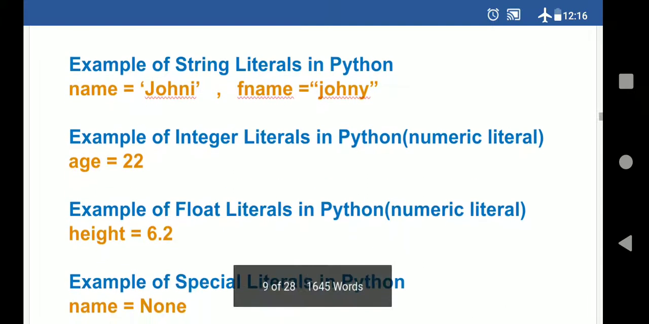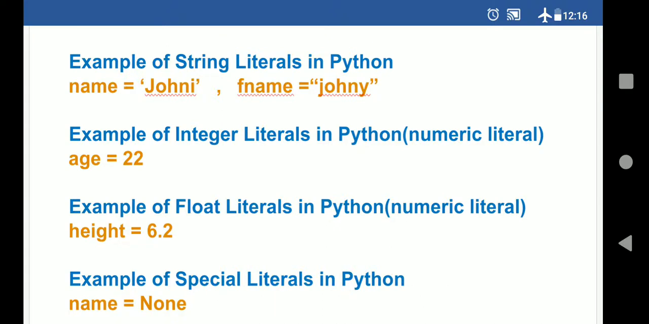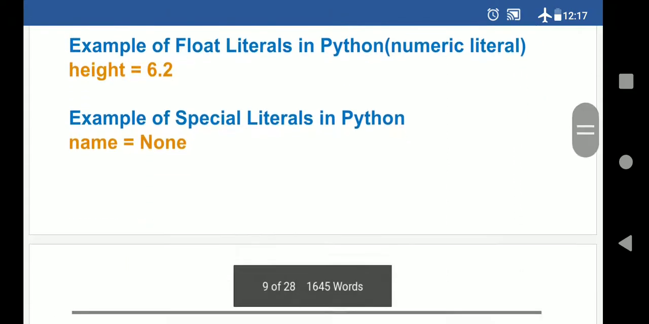Suppose we are going to store a numeric value, an integer number I'm talking about. Integer number means no decimal part. So here you can see age equal to 22, it's a numeric value, an integer value. Next, if you want to store a decimal value, it is called a float value, or you can say float literals. Then if you want to store a blank value, meaning no value in a variable, we have to use the None data type. None data type means name equal to None. It means the name variable is a blank variable. There is no value in the name variable.